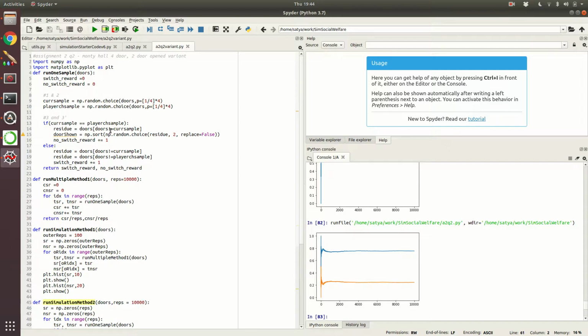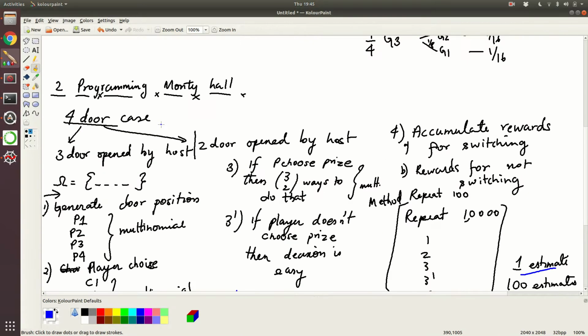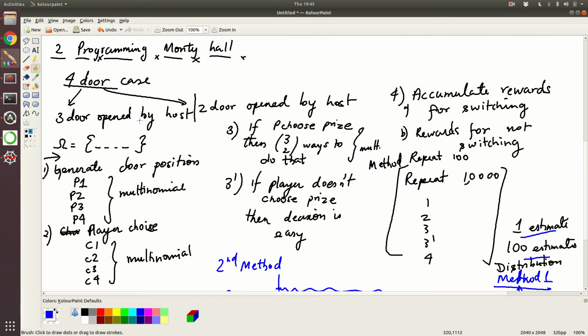So what is the difference between opening 2 doors versus 3 doors? Sorry, this is the 2 door variant and the 1 door variant. So in the 1 door variant, here if P chooses price, then 3 choose way to do that.